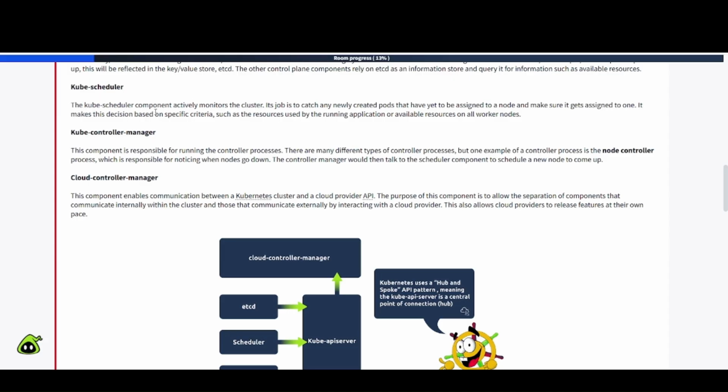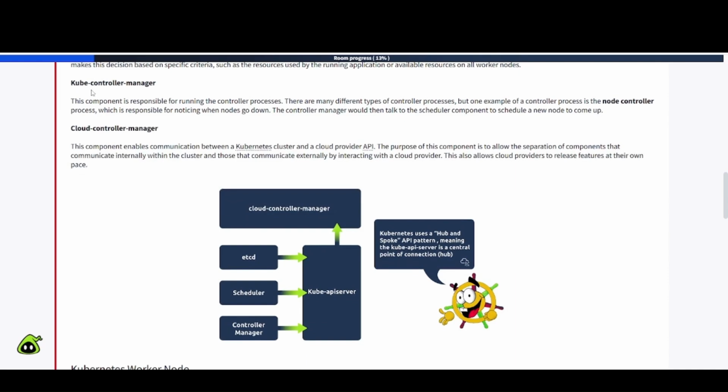We have the Kube scheduler. The Kube scheduler component actively monitors the cluster. Its job is to catch any newly created pods that have yet to be assigned to a node and make sure each gets assigned to one. It makes this decision based on specific criteria, such as the resources used by the running application or available resources on all worker nodes.